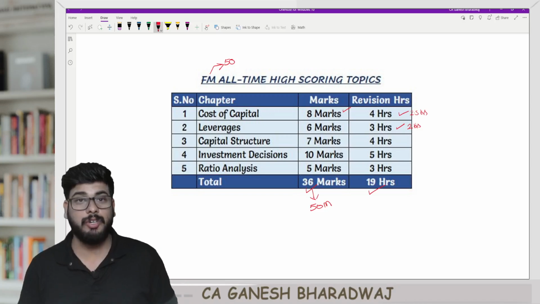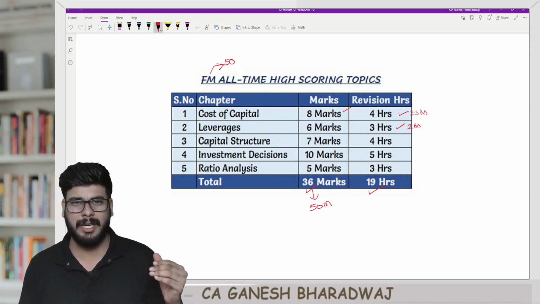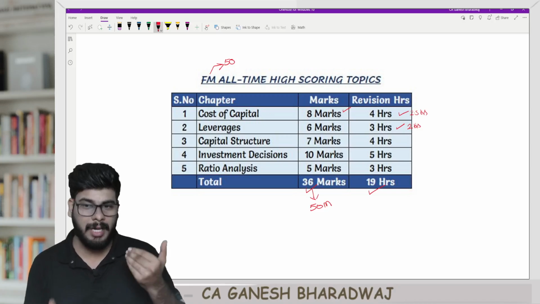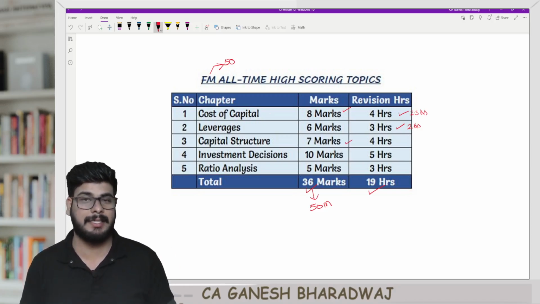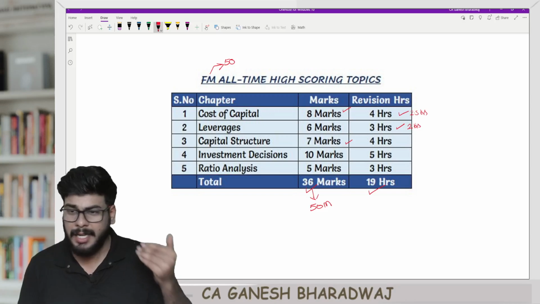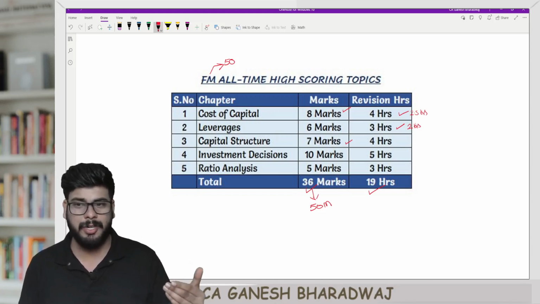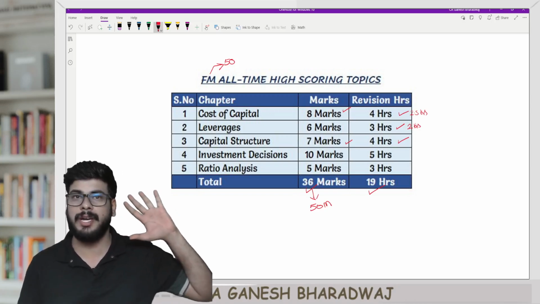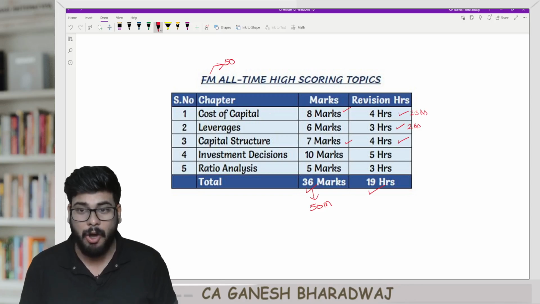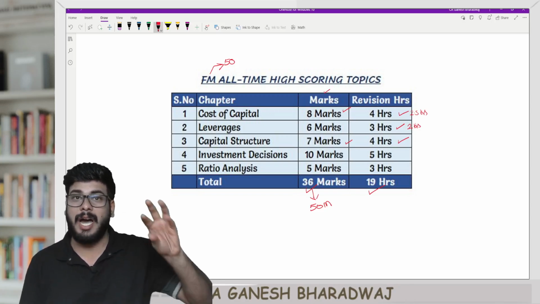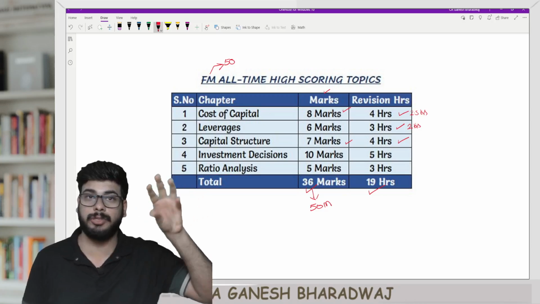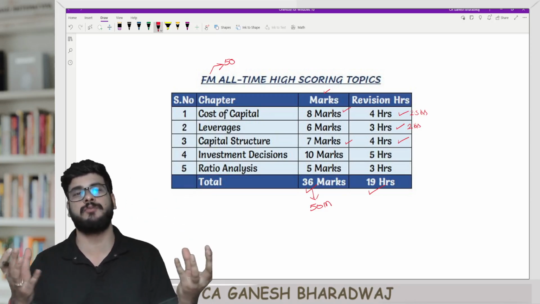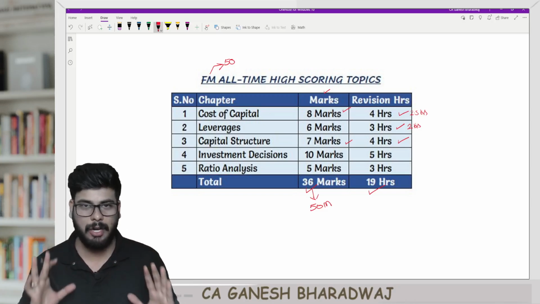Now you can go on to capital structure. Capital structure, once again, it ranges between 7 to 10 marks, but I have conservatively taken this as 7 marks, right? And you can easily comfortably finish this chapter in a span of 4 hours. So 4 hours you spend here, you'll be able to get 7 marks. Now, by the way, guys, all these weightage that I have given, I have considered from both your MCQ component as well as from your descriptive component. Both put together only I have mentioned in terms of the weightage, right?